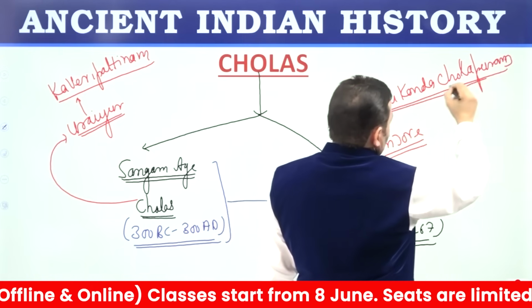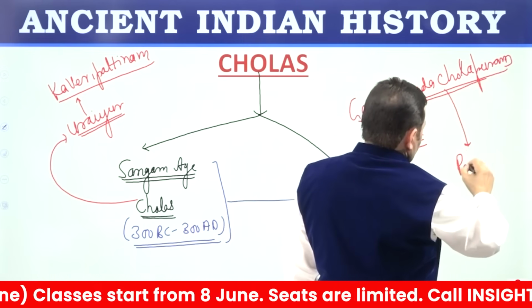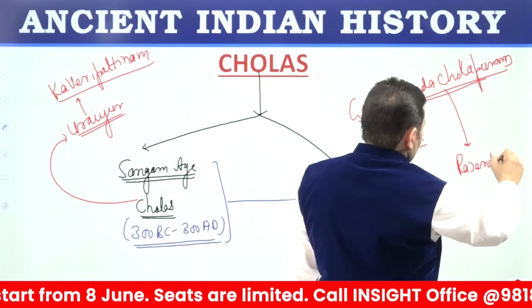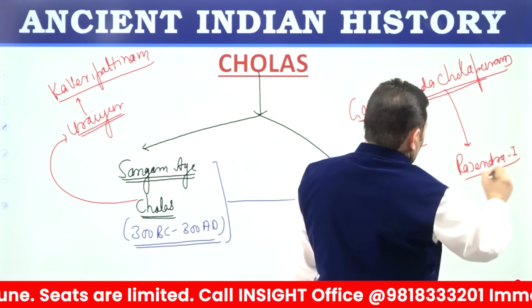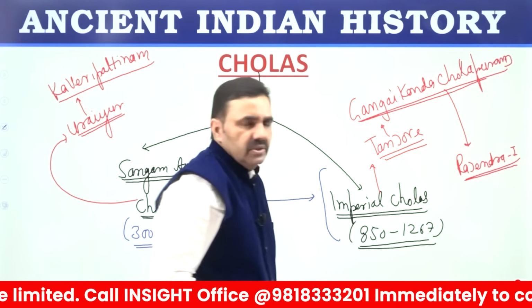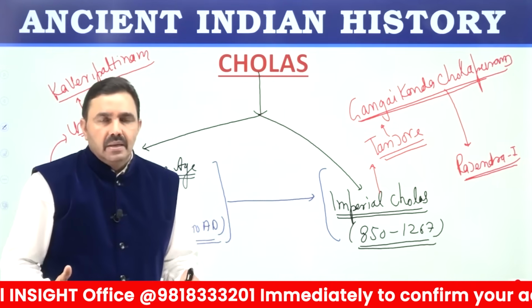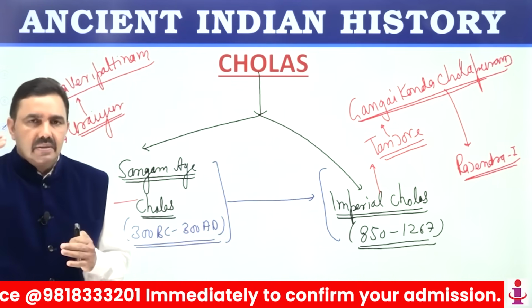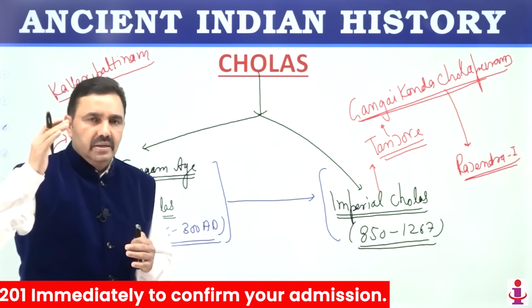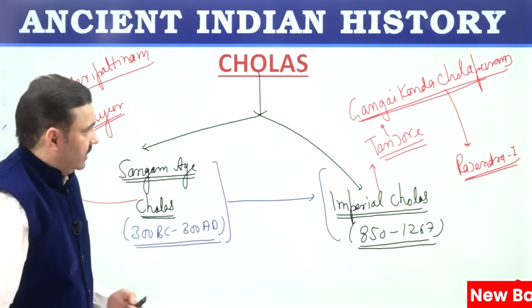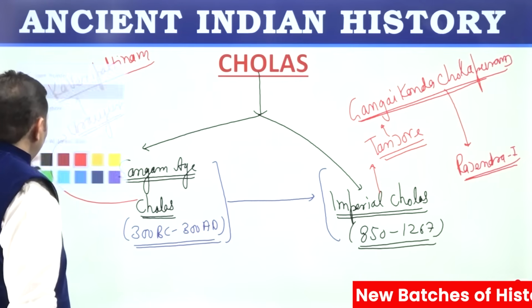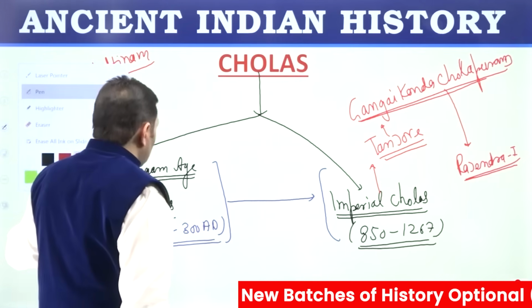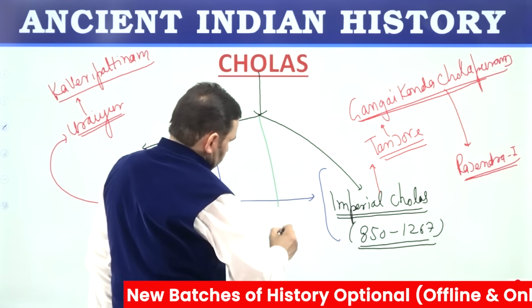This new capital was built by Rajendra I in the memory of the conquest of Gangetic Valley. The Chola king Rajendra I sent his army to conquer Bengal, and that army defeated Mahipala, the king of Pala dynasty of Bengal at that time. Cholas are famous in history for their powerful navy.